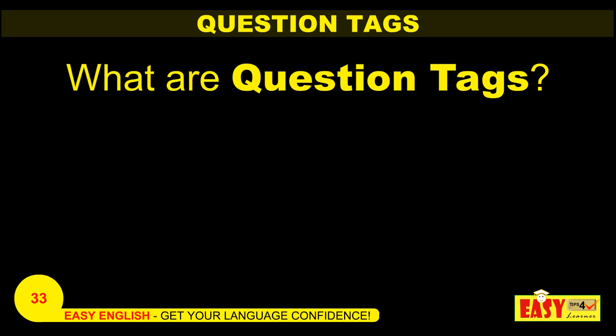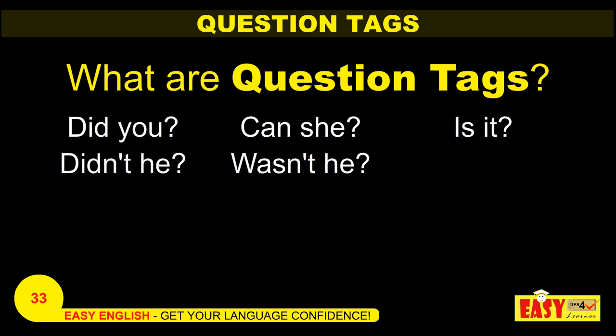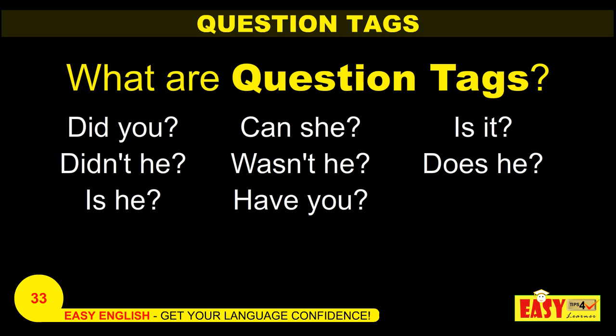What are question tags? Let us see some examples of question tags. Did you? Can she? Is it? Didn't he? Wasn't he? Does he? Is he? Have you?